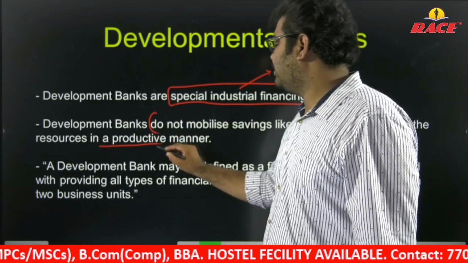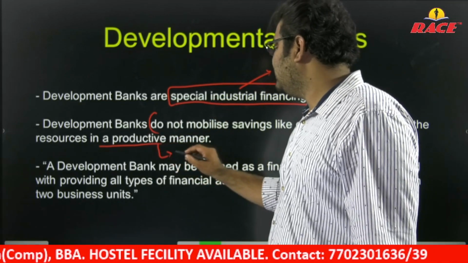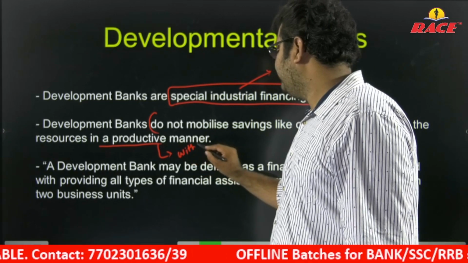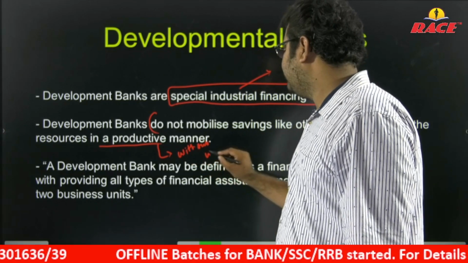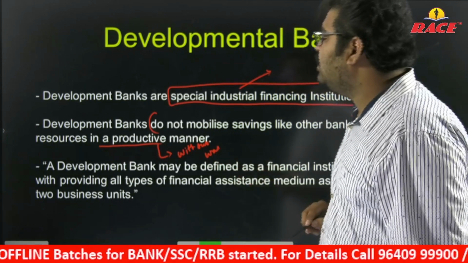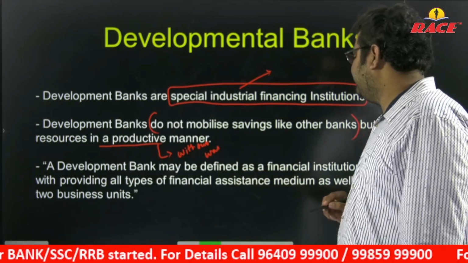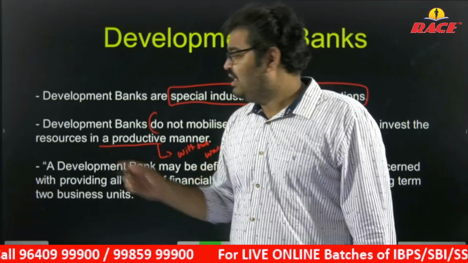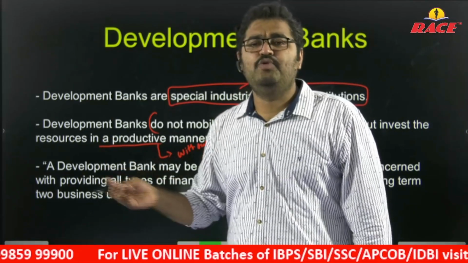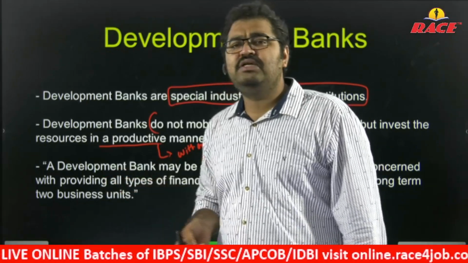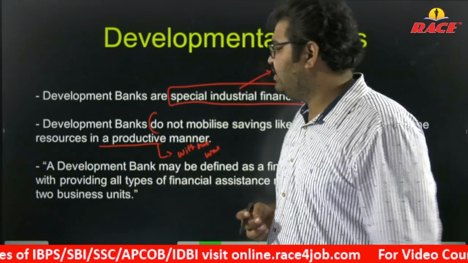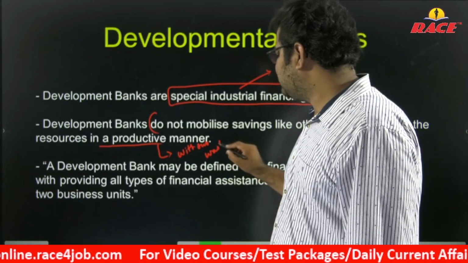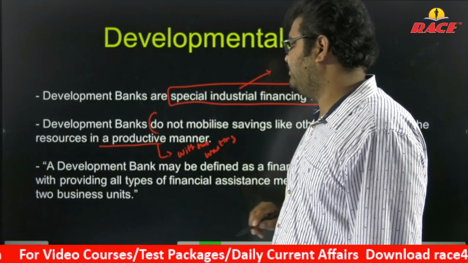Productive manner means without wasting.